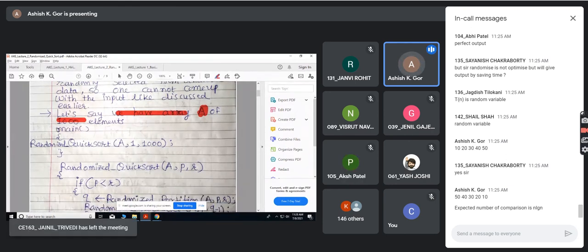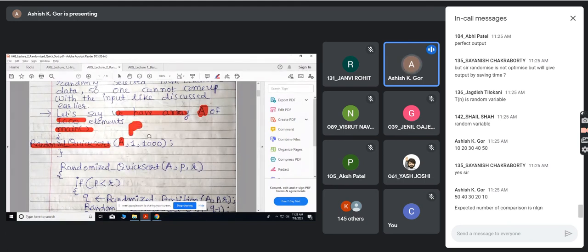So from main, what I will be doing? From main, I will call randomized quicksort. The array is A. There are 1000 elements. This is P, the starting index, and this is R, that is the ending index. P is equal to 1, which means the first element starts from index 1, and R is 10 raised to 3, that is 1000. So these elements I want to sort using this randomized quicksort function.